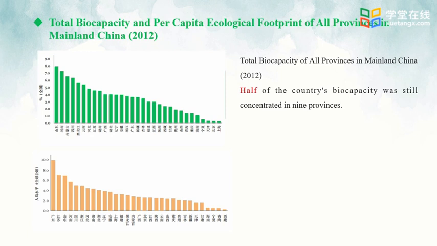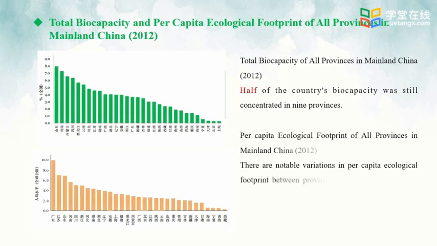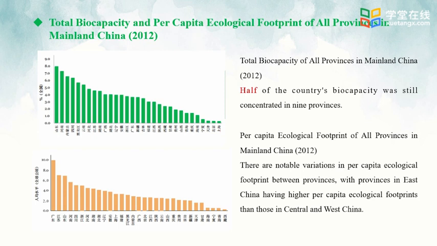In this situation, this is the total biocapacity of all provinces in mainland China. And in 2012, half of the country's total biocapacity was concentrated in 9 provinces. This is relatively concentrated. Meanwhile, per capita ecological footprint of all provinces in China are also shown in this report and have notable variations. Look at this figure below. Which province ranks first? It is Guangdong Province, then Jiangsu Province, and Shandong Province, etc., which rank by the front.